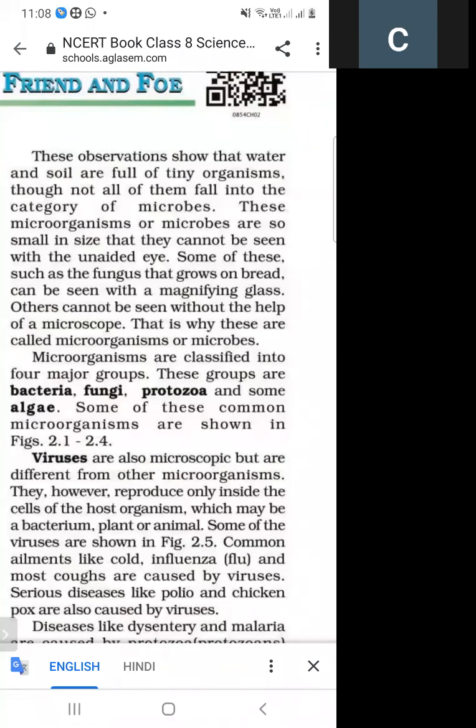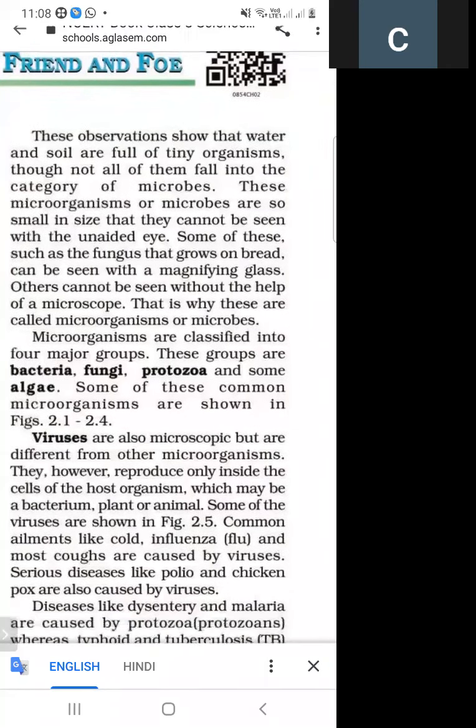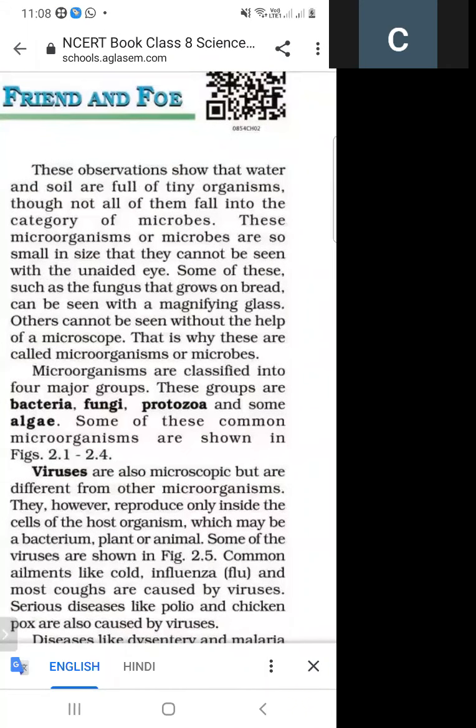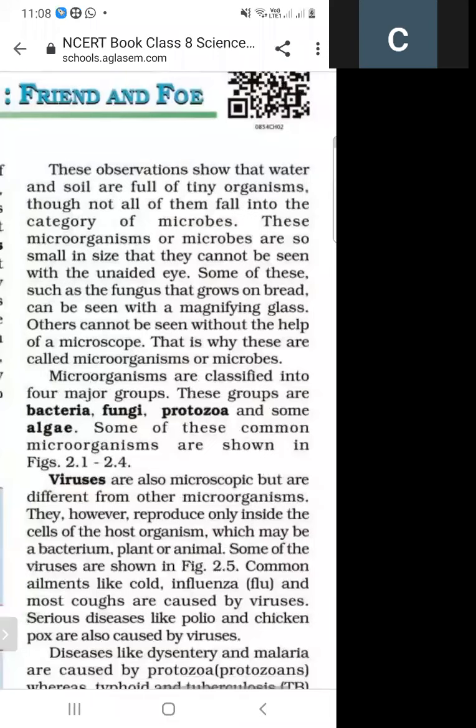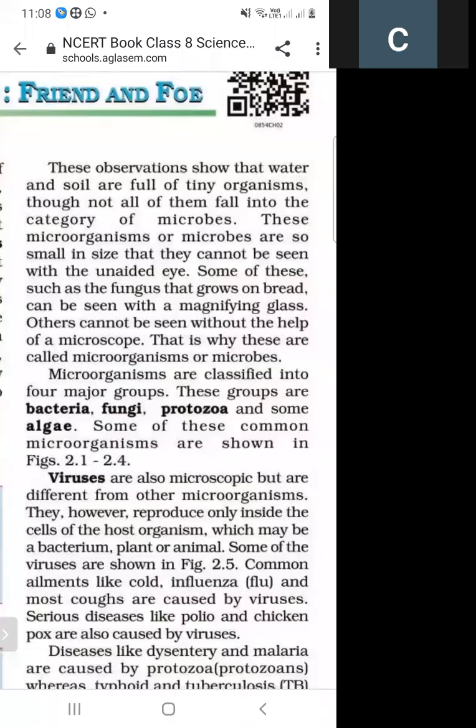Water and soil are full of tiny organisms, though not all of them fall into the category of microorganisms. These observations show that water and soil are full of microorganisms. These microorganisms or microbes are small in size, so they cannot be seen with the unaided eye.